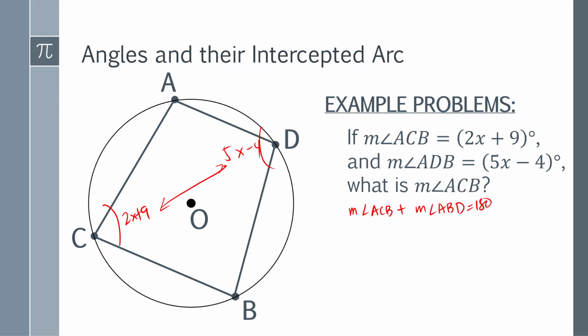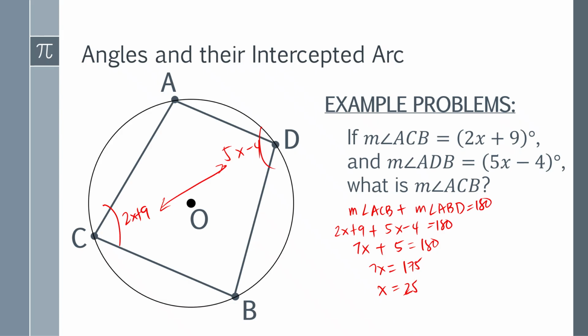So 2x plus 9 plus 5x minus 4 is equal to 180. 2x plus 5x is 7x, plus 9 minus 4 is 5, equal to 180. 180 minus 5 is 175. Then 175 divided by 7 gives x equal to 25.